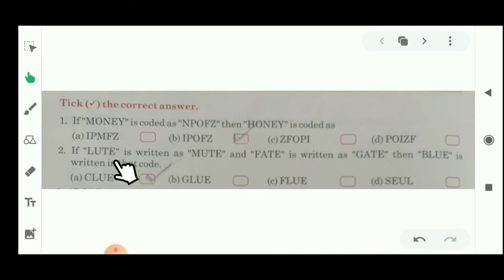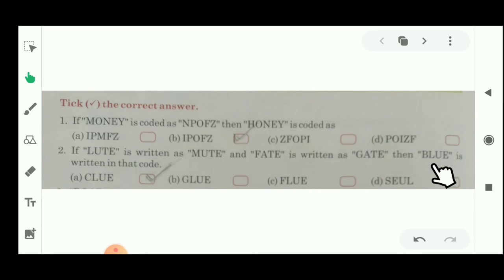If LUTE is written as MUTE, students, you can see the coding and decoding of this part. L is here, and after the L which letter will come? M. Similarly, UTE, that means the second, third and fourth letters are in the similar position. Here you can see UTE is also here. Only the first letter is changed, that means L plus 1. Similarly, in the second part you can see F is here, after the F which letter will come? G. That means F plus 1 means G, and the second, third and fourth parts are similar to each other.